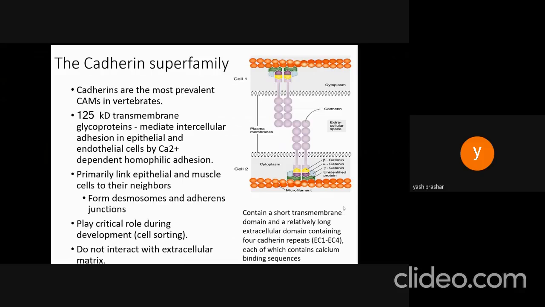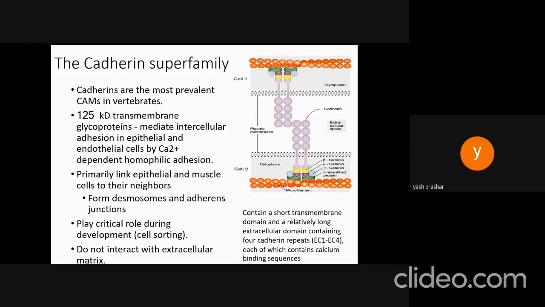Additionally, in this cadherin superfamily, the cadherins are 125 kilodalton transmembrane glycoproteins, and they mediate intercellular adhesion in the epithelia and endothelial cells by calcium-dependent homophilic adhesions. Different cadherins are expressed in specific tissues.